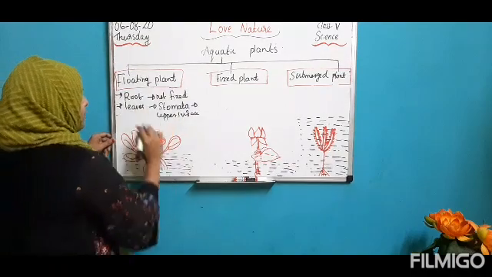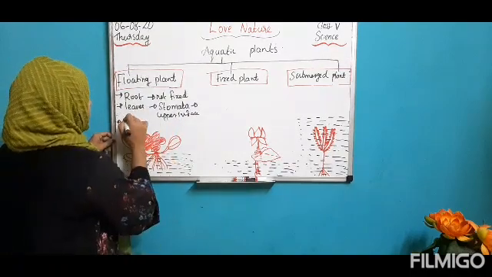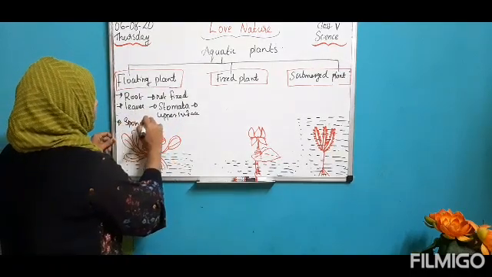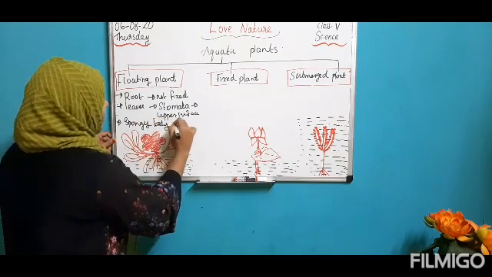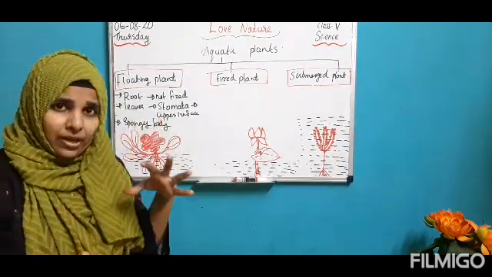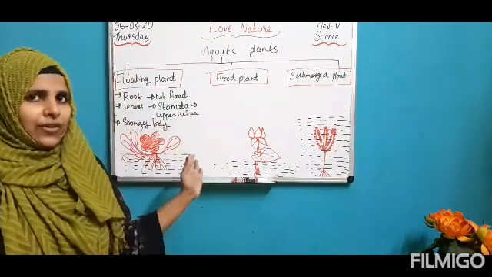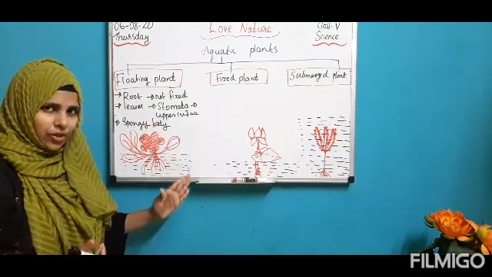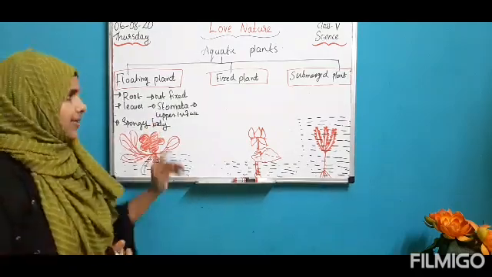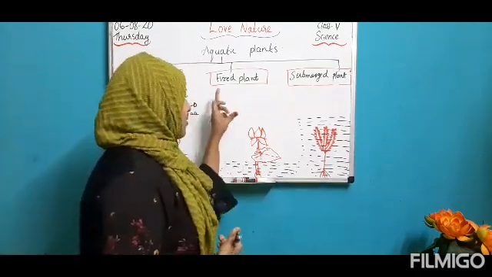Then what about its body? Its body is spongy, that means air filled, so they can easily float on the surface of the water. Those are the three main adaptations in floating plants, for example hyacinth. Next I am going to talk about the fixed plant.